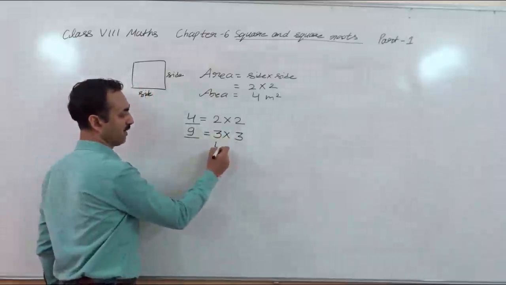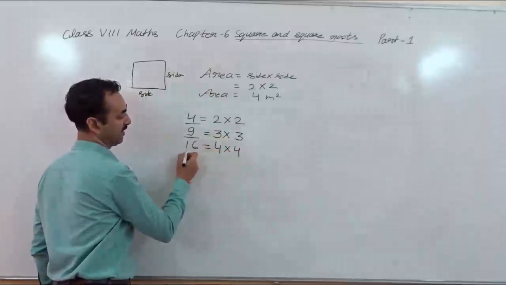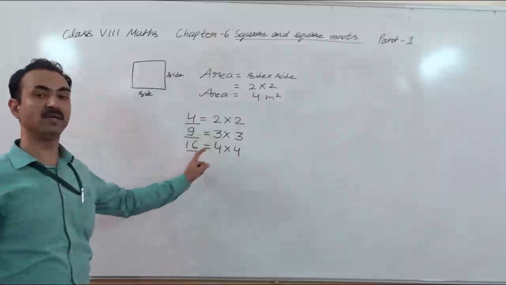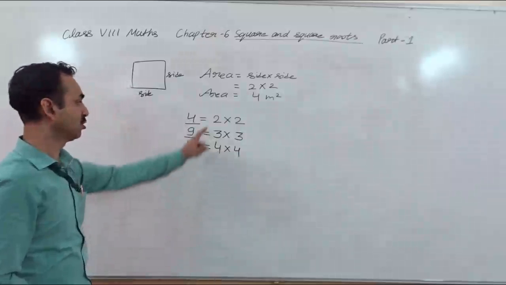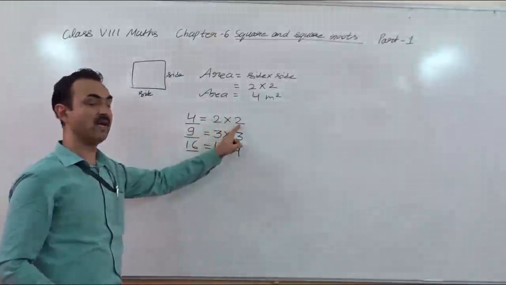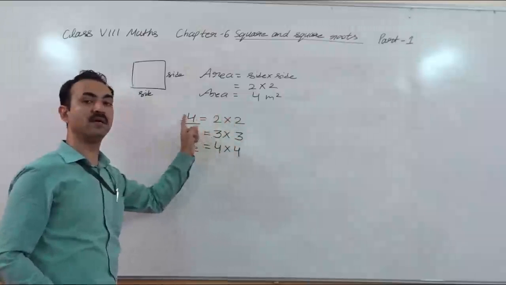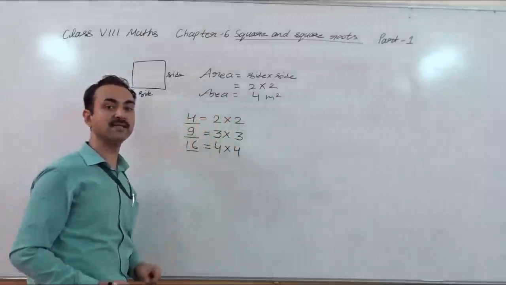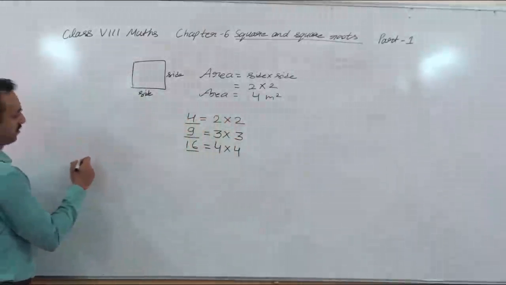When you take 4, so 4 into 4, 16. 16 is a number we get when we multiply 4 into 4. So you can see a pattern here. When we multiply a number with itself, we get a number, and this is called a square number. So what is the definition of a square number?